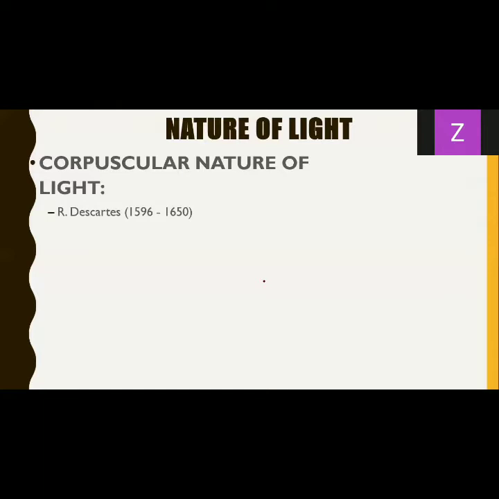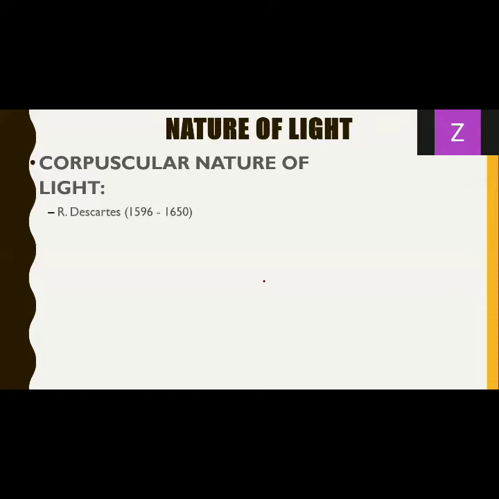He considered the shadows and the images formed by mirrors and lenses. So he understood the rectilinear propagation of light, and he proposed the nature of light to be corpuscular.